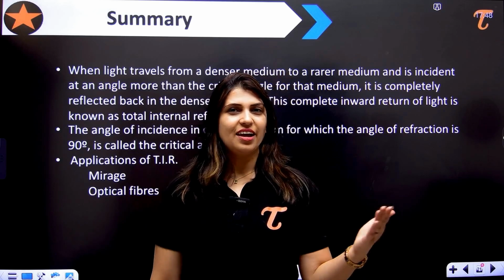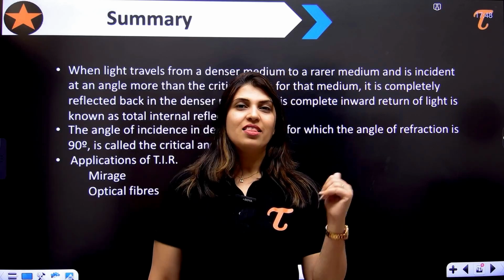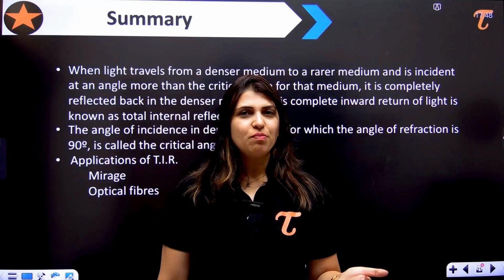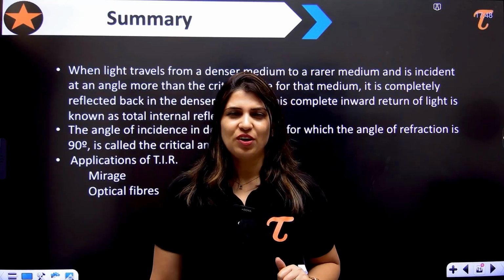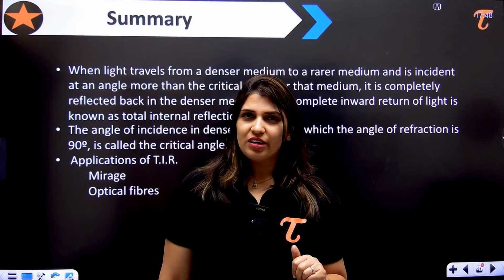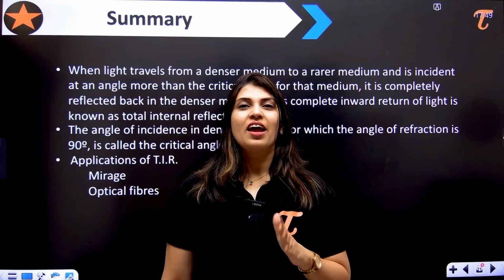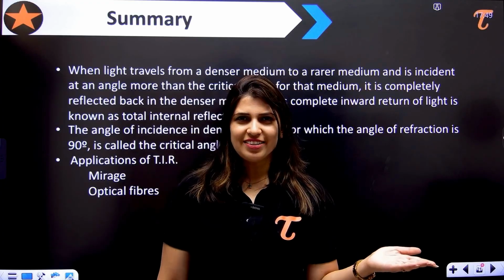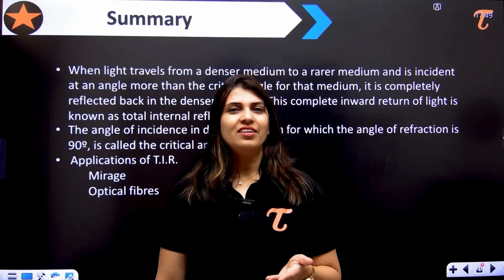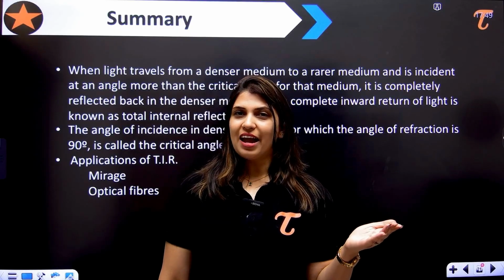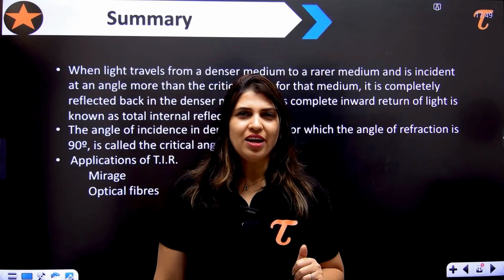Only in that case TIR occurs, meaning the light will completely reflect back into the same medium. We also talked about the critical angle. That critical angle is that angle of incidence at which the angle of refraction becomes 90 degrees, right? And we have the formula for sine IC, which is equal to 1 by mu.